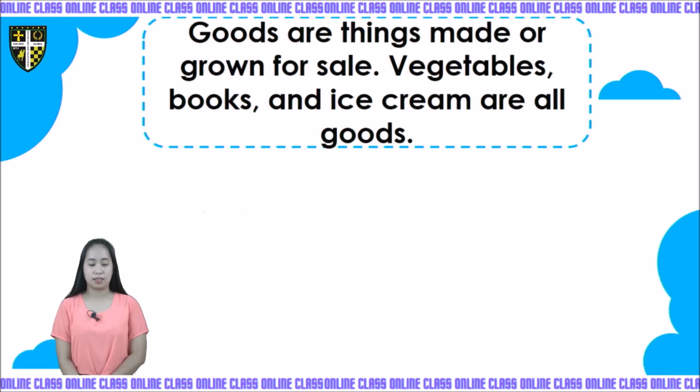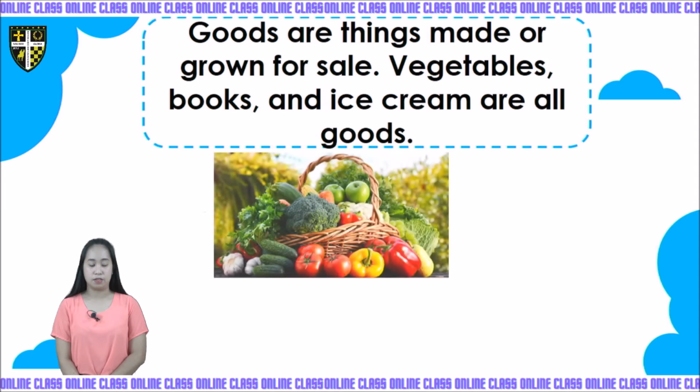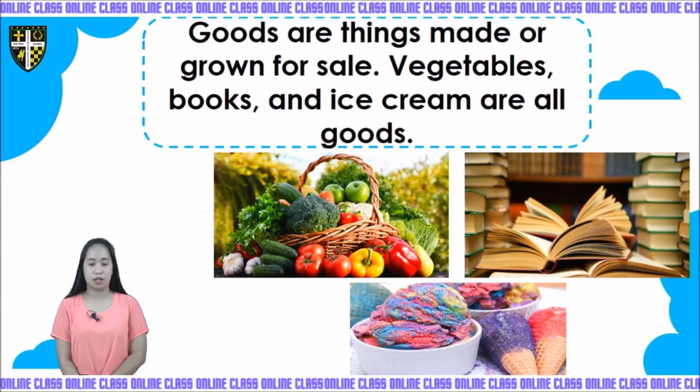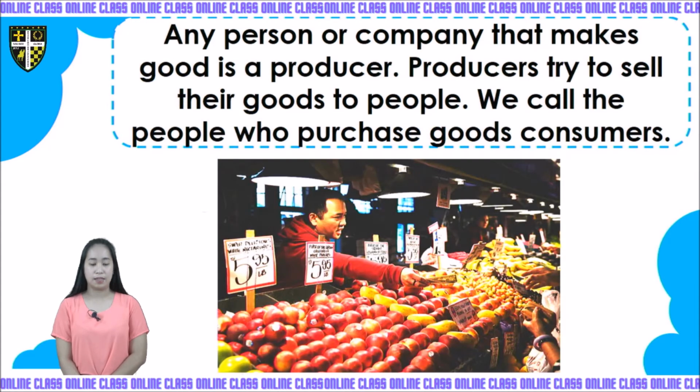Goods are things made or grown for sale, such as vegetables, books, ice cream are all goods. Any person or company that makes goods is a producer. Producers try to sell their goods to people.